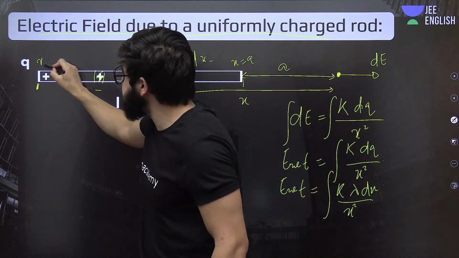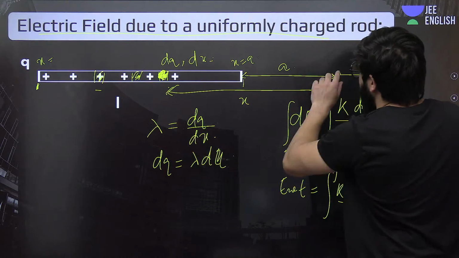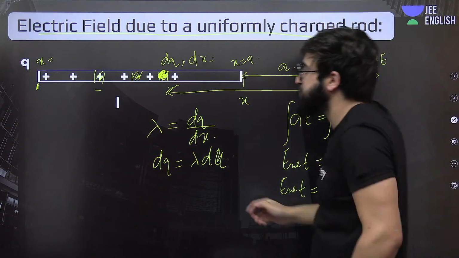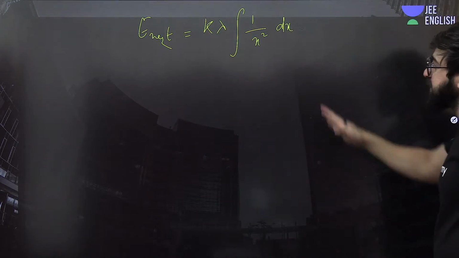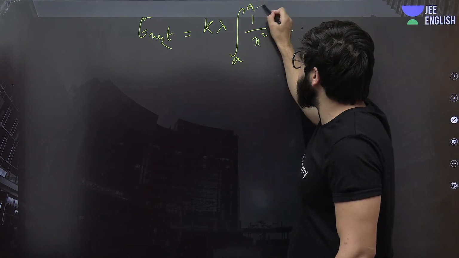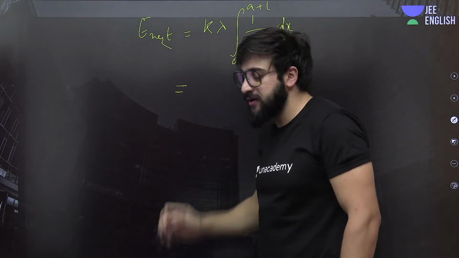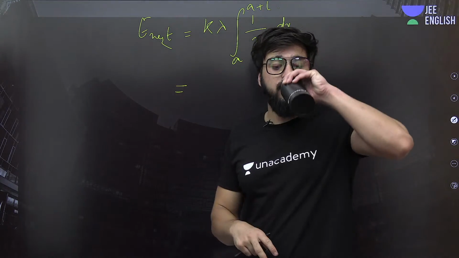At this point x is this L plus this A, from this point we are talking about, because we are supposed to find the electric field at this point. So this will be A plus L exactly. So can we go for this one? This will be from where to where? From A to A plus L exactly. Okay, everybody, that's great.